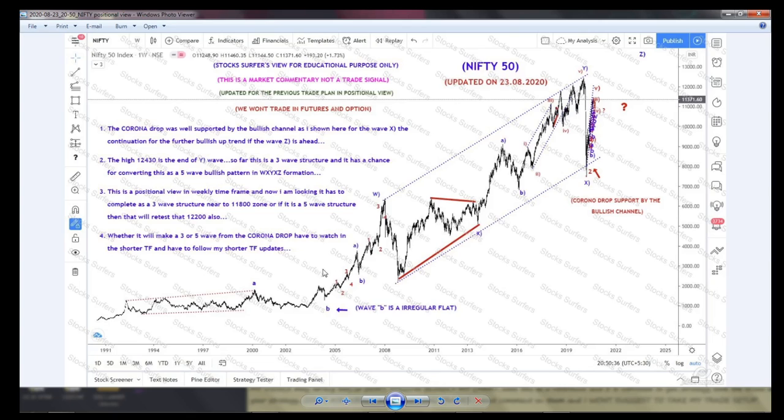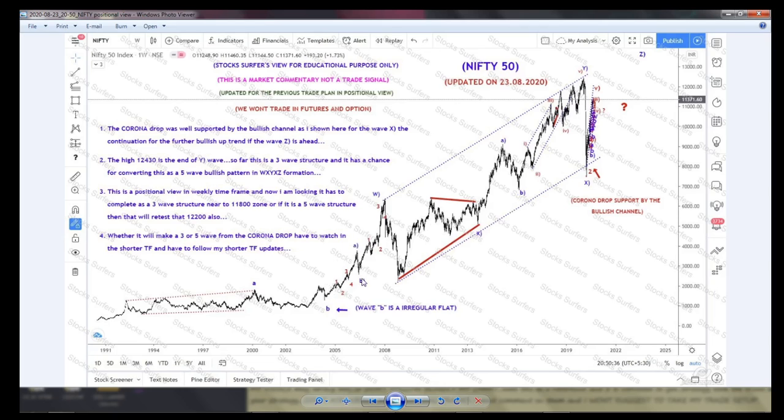So this is my Nifty monthly and weekly view. According to this, A is a 5-wave leading diagonal, and B is an irregular flat, a running flat, and then here A has ended. Again 5 waves. So this A, B, C is a flat correction pattern. I did not take this as an impulse; everything is in a 3-wave structure. So I took it as a correction, but in bullish mode, and all of it is in 3 waves.